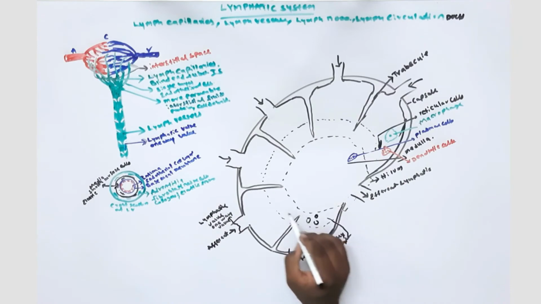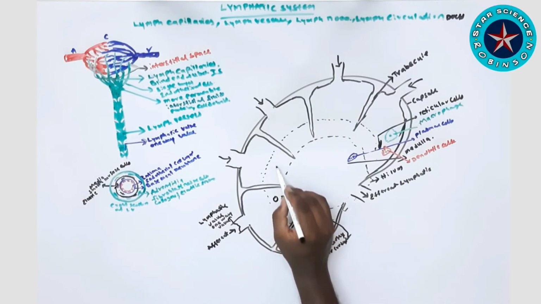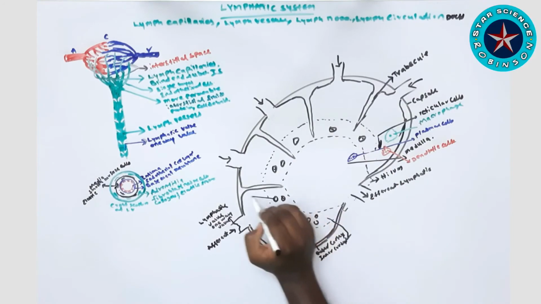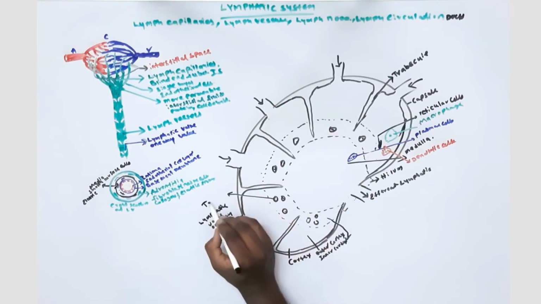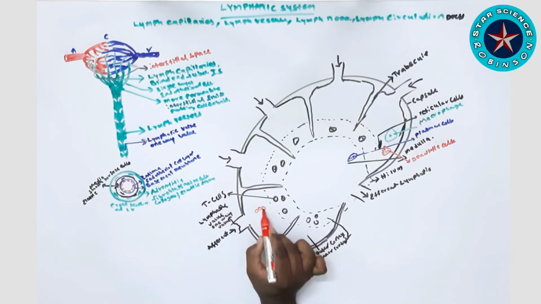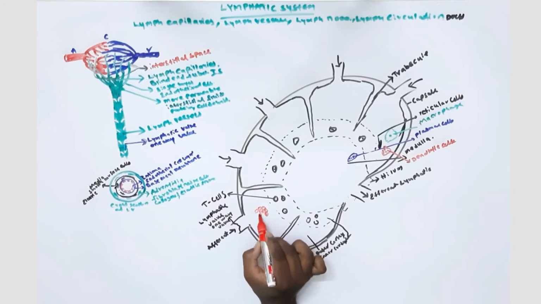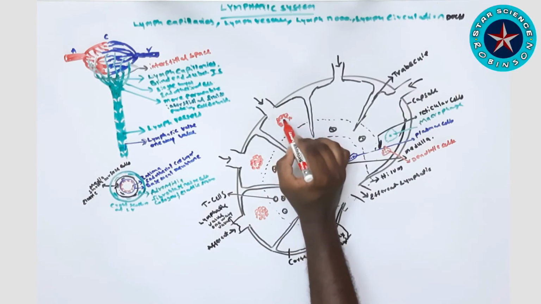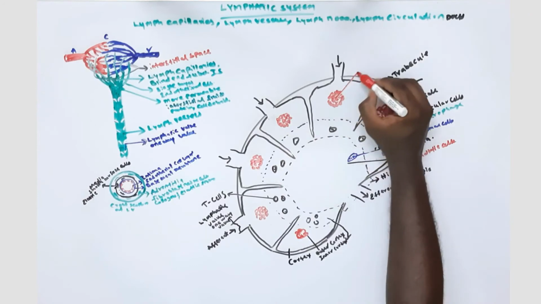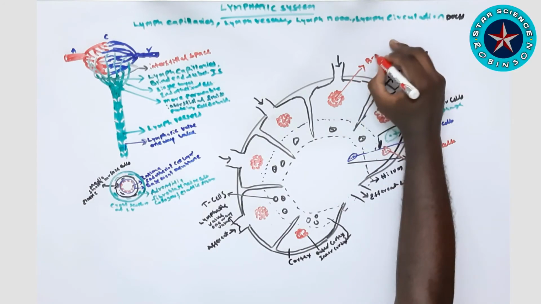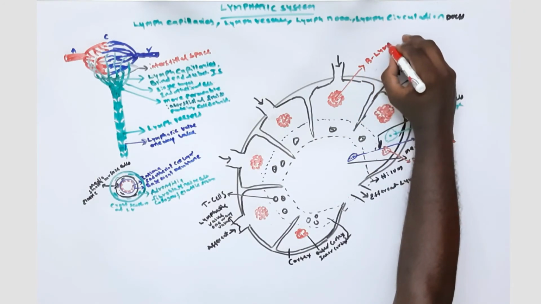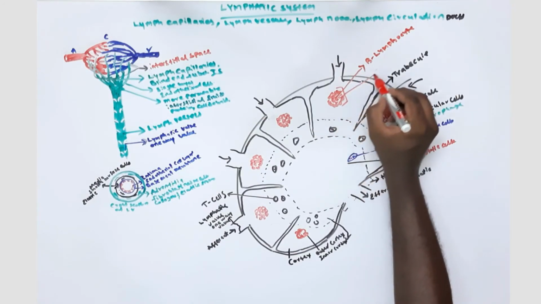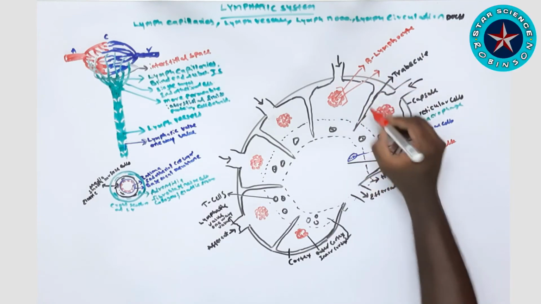So now we are seeing in our diagram, in this inner cortex we can see the T cells are present. Right now I'm showing you the T cells present in our inner cortex, and in our outer cortex region we have lymphatic follicles. In that we can see B lymphocyte cells. So that is the presentation. In between the trabeculae we can find lymphatic follicles, in which there are B lymphocytes.